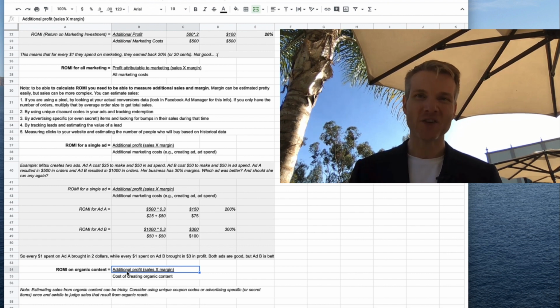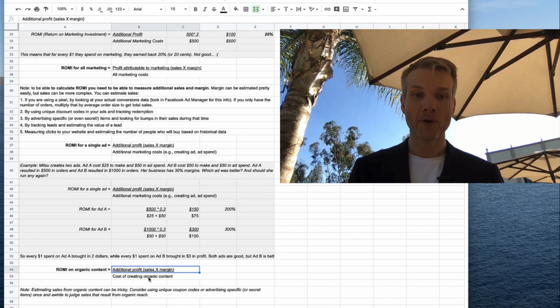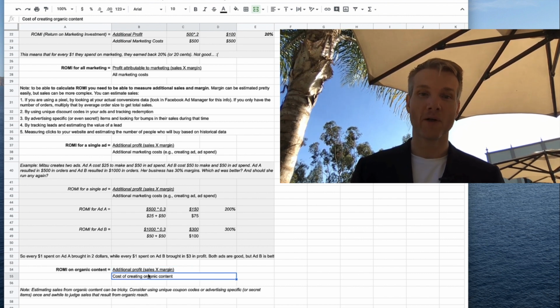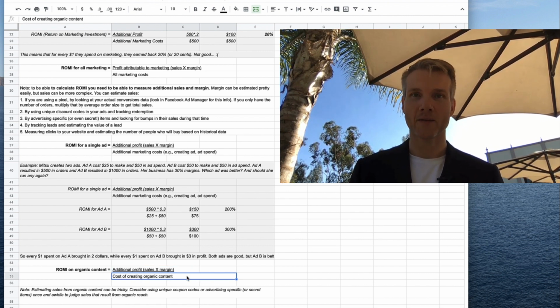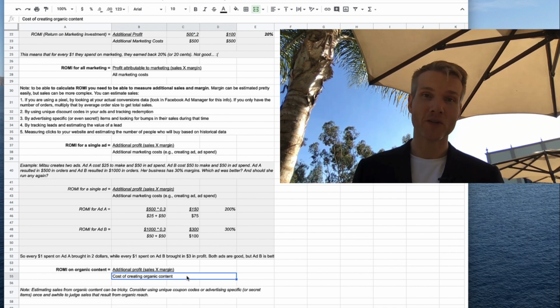If you can kind of estimate that relationship, then you can go through and estimate the profit coming in and relate that back to what the costs are involved in running your organic content. Even if this number isn't that high though, you probably still want to be posting somewhat organically just to make your feed look alive and have stuff actually being posted there.